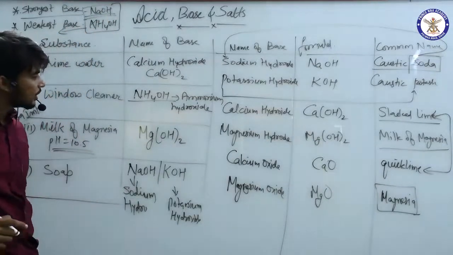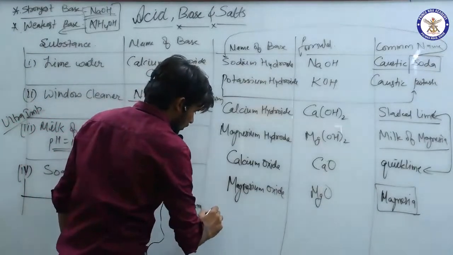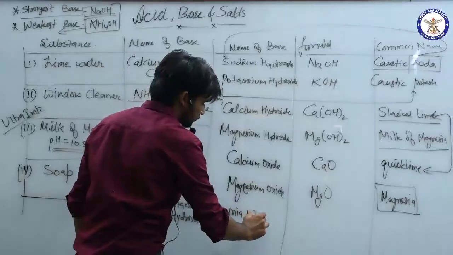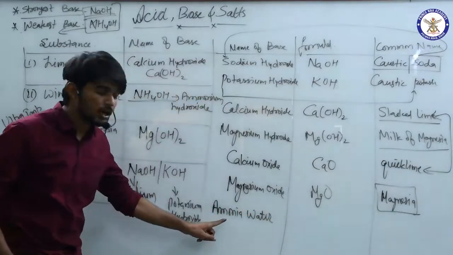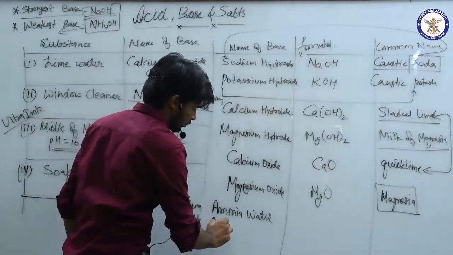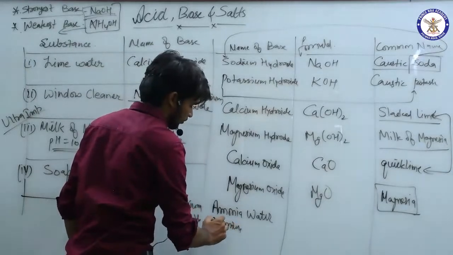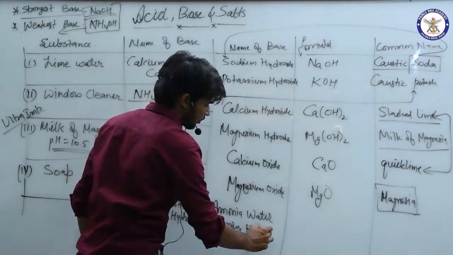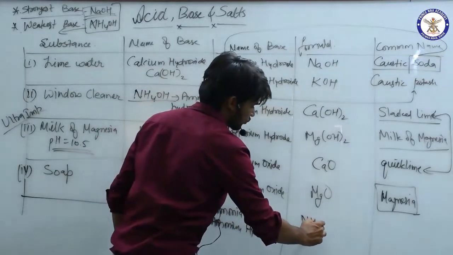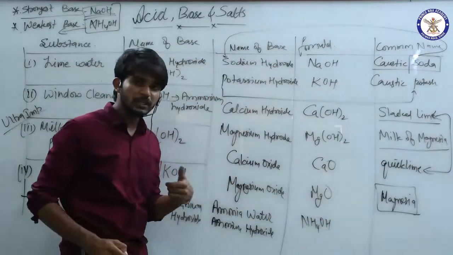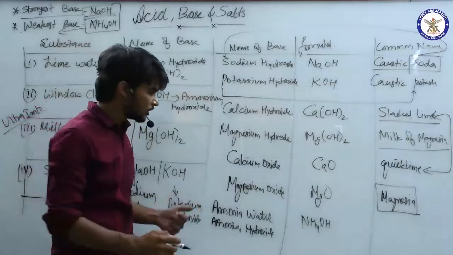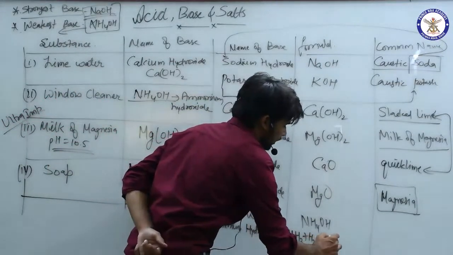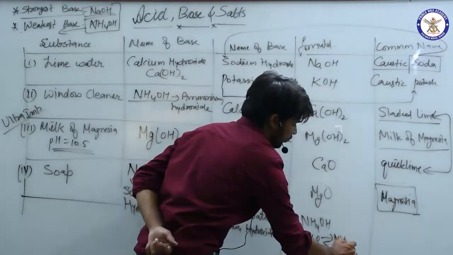So again, remember one thing: ammonia water, or I can say ammonium hydroxide, that is NH4OH. It is ammonia water, because when ammonia NH3 reacts with H2O, it becomes NH4OH.